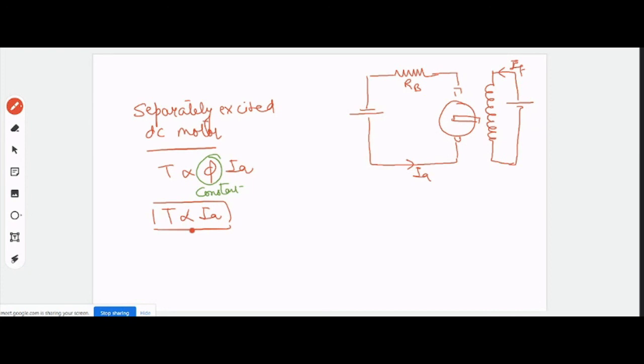Is it clear, bacho? Yes, sir. If it is clear, unit 2 is complete, right? You can do one or more numericals on this braking and the starting if you wish to, but unit 2 is complete. Now we'll move towards unit number 3.